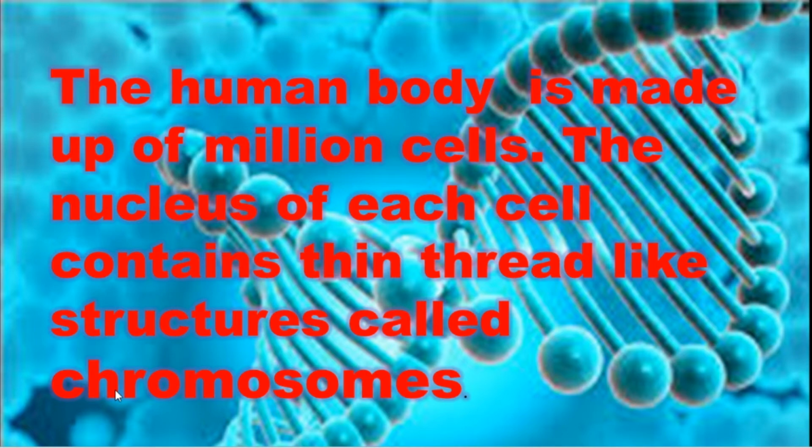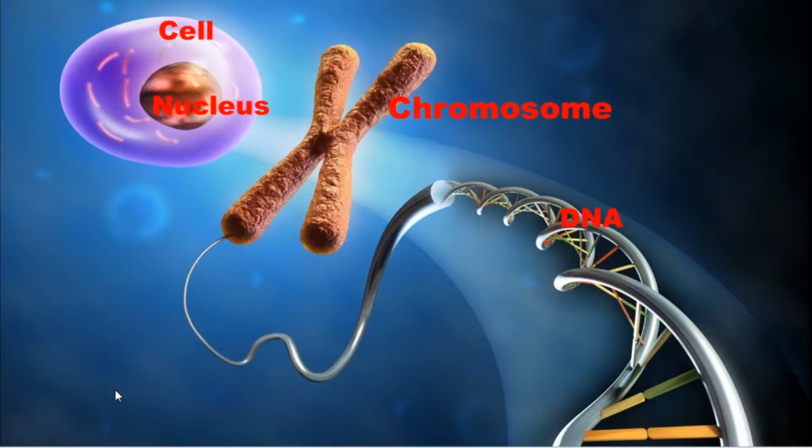It's nothing but this: the nucleus of each cell contains a thin thread-like structure called chromosomes. We should know what is chromosome, what is gene, what is DNA.